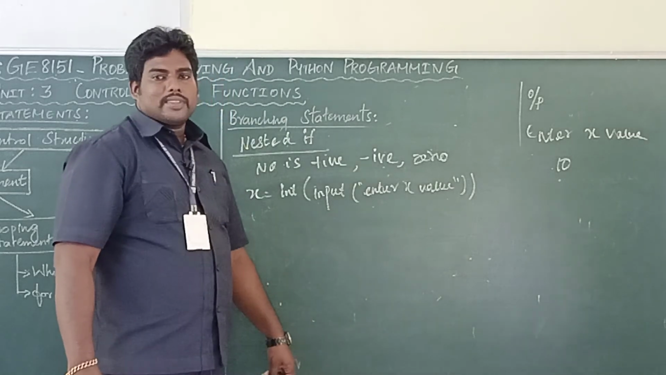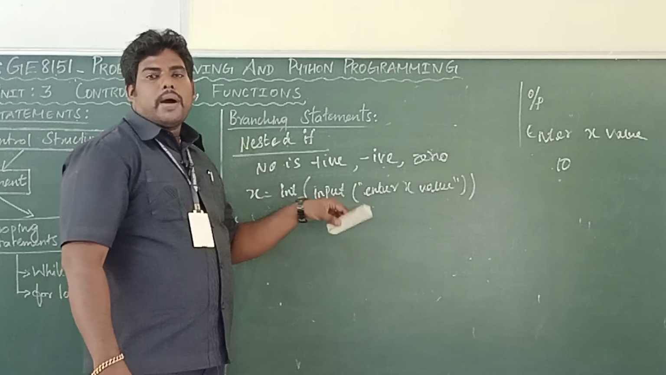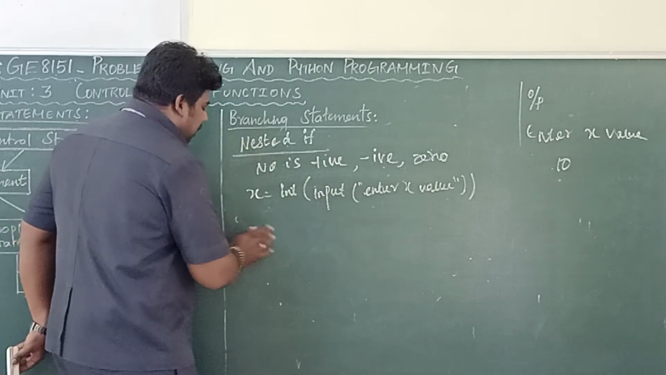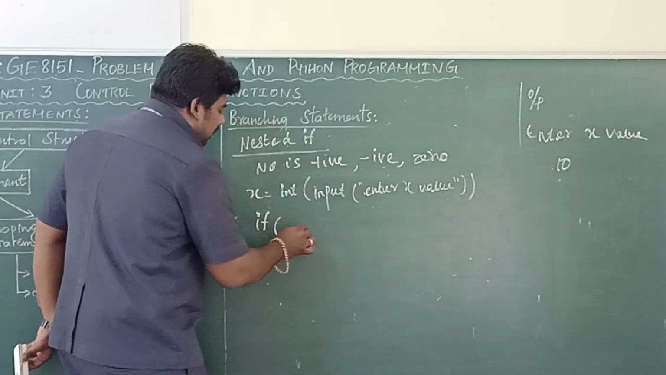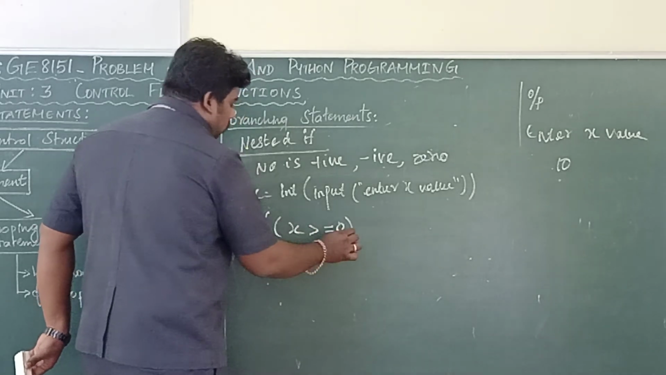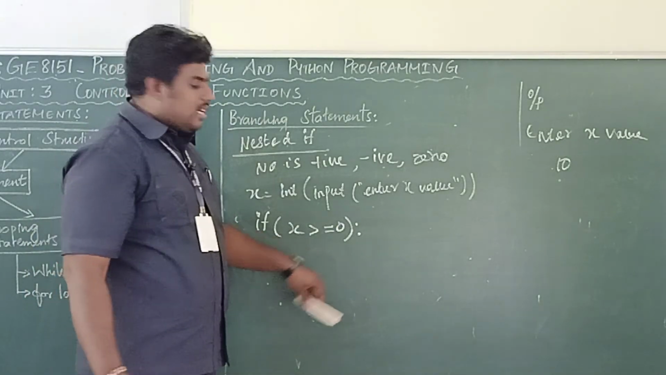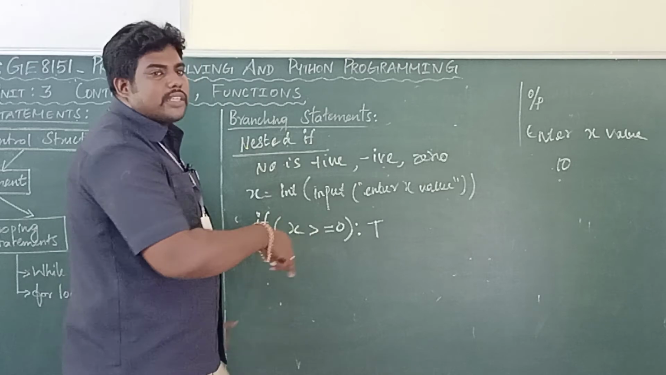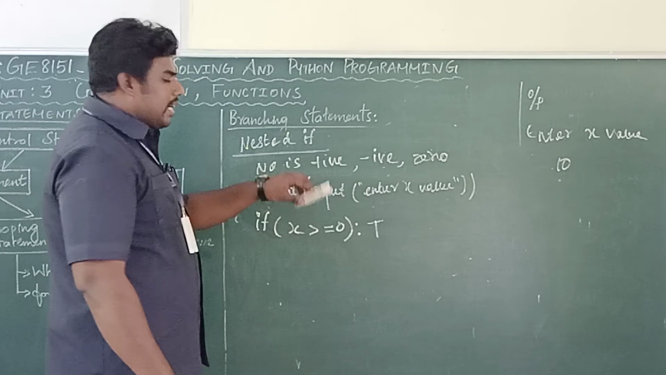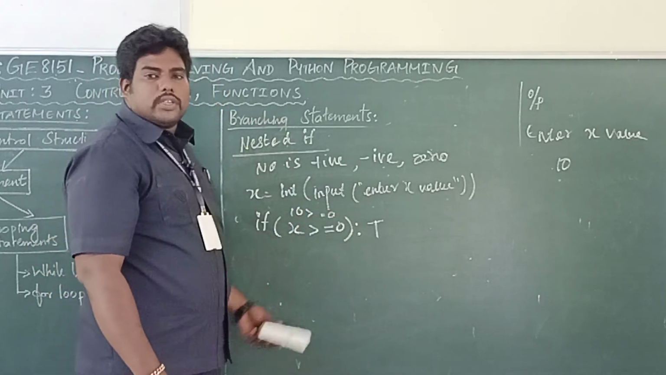My input is 10. So what's the program? I want to check three things. What are the three things? Positive, negative or 0, right? So I am checking a condition first: if x greater than or equal to 0. If this condition is true, only then will it execute the next statement. What's the x value? 10. 10 greater than or equal to 0. Condition true or false? The condition is true.